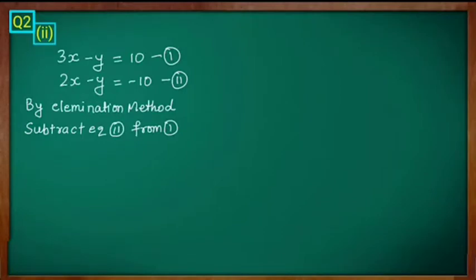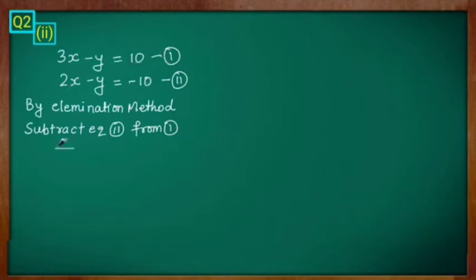See which one you can cancel easily. Can we cancel the x variable? No, one is 3 and another one is 2. It is difficult. You have to make a common number and only then can we cancel it. But see the y. The signs are the same, so what do you have to do? Subtract. Clear?